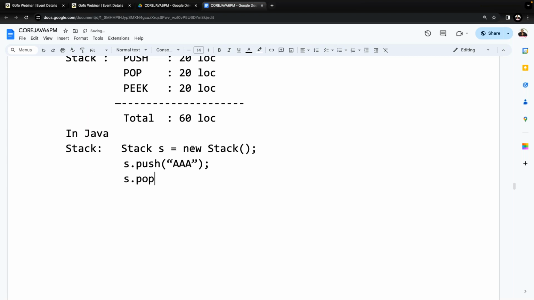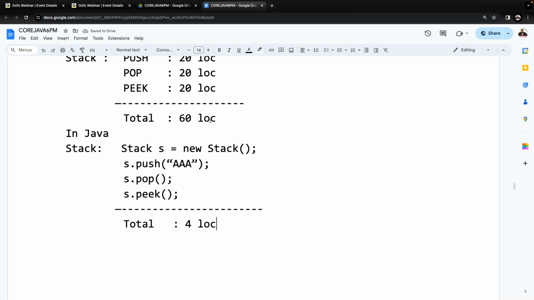S.pop, and the pop operation is completed. S.peek, and the peek operation is completed. Now tell me, in the case of Java, in total how many lines of code did we consume here? If you understand it, just 4 lines of code.